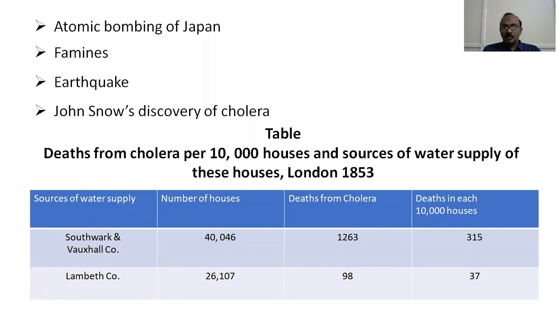So the number of deaths from cholera for the water supplied by the Lambeth Company was lesser compared to that of Southwark and Vauxhall Co.